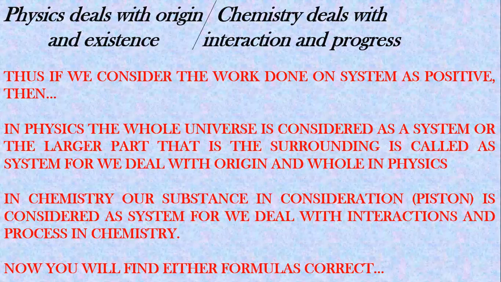The basic difference was only this, that in physics, we can consider the surrounding as a system or the larger part of the whole universe as the system. हम physics में surrounding को system consider करते हैं, क्यों ना हम पूरे universe को system मानते हैं. जबकि chemistry में हम अपने considering object को ही system मानते हैं, जैसे यहाँ पे वो jar and piston, उसको हम system मान रहे थे, तो जो work उसके ऊपर था, उसको हमने positive लिया. Thus, the work done on the system is always positive.